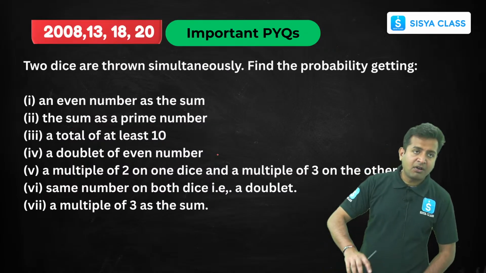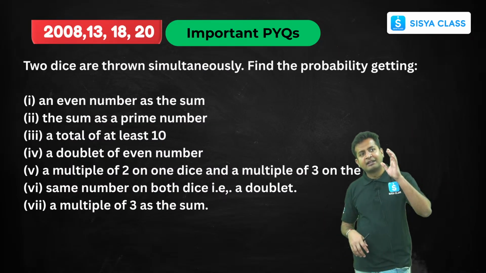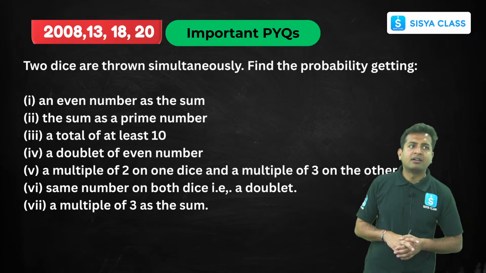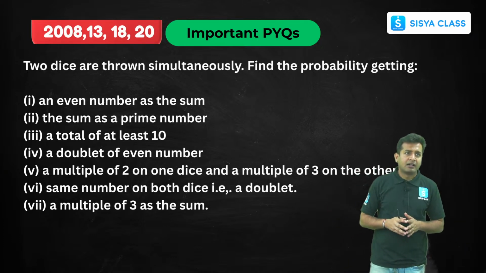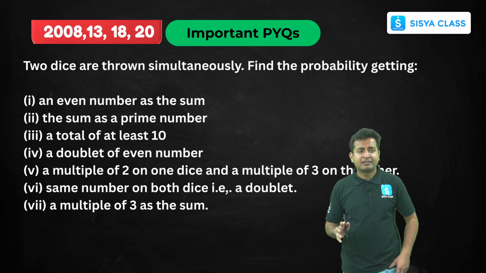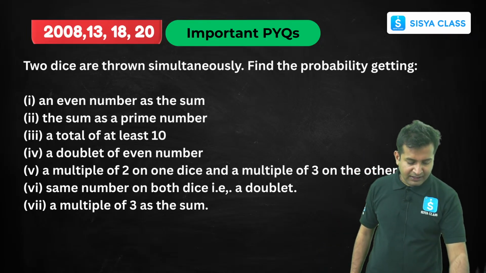So this question I'm not going to solve. Here what you have to do is write down all the sample spaces and then check. Now this question will definitely come for a huge number of marks. Maybe they used to ask for 8 marks, or they can ask for 5 marks, 6 marks also. It depends, clear? So this is how things are.